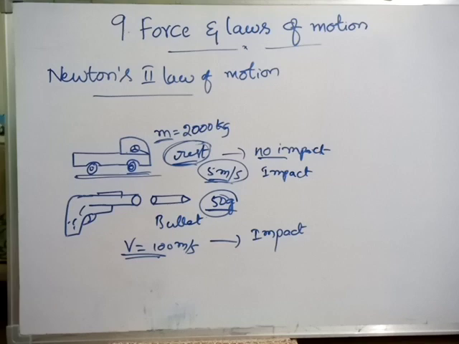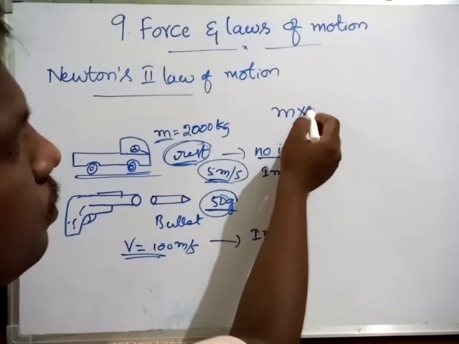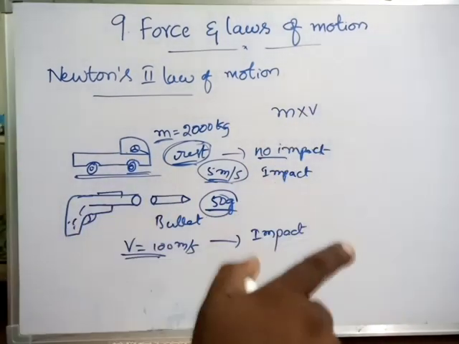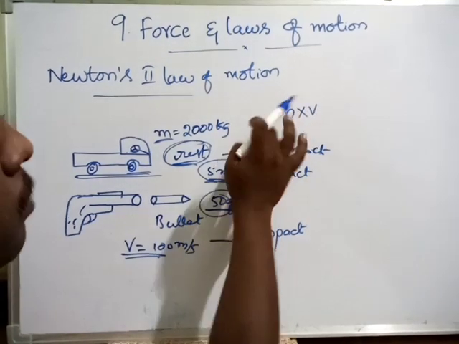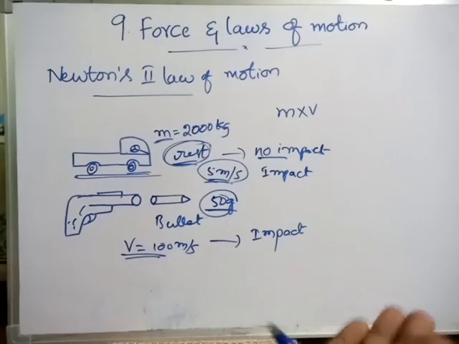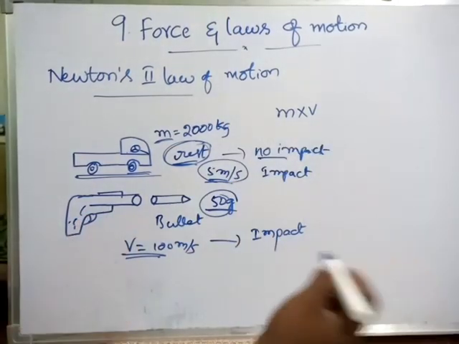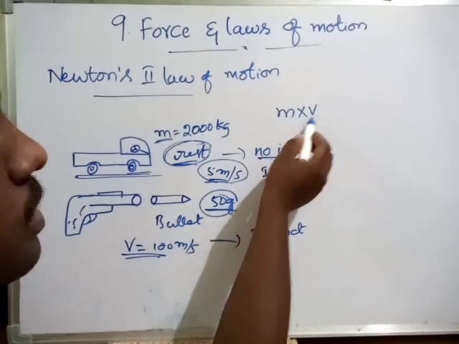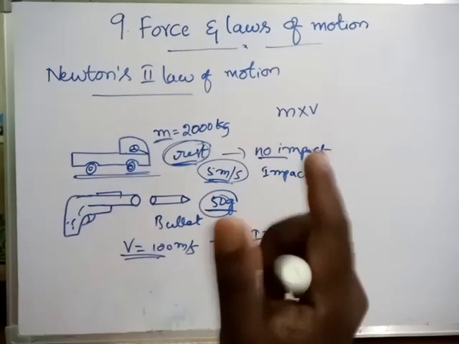Newton gave this idea. What is that idea? Definitely every massive object with certain velocity has its impact on other bodies. What is that one? Every massive object means what? Every object has certain mass, no? This cap has certain mass, this one has certain mass. So every massive object with certain velocity gives certain impact on other bodies.